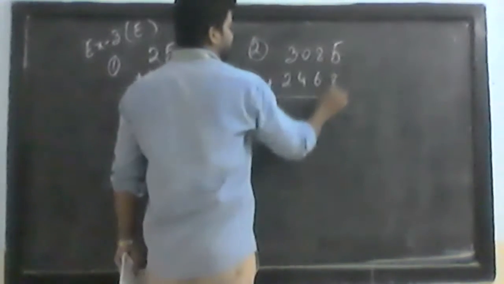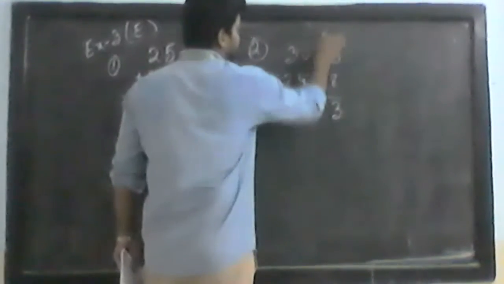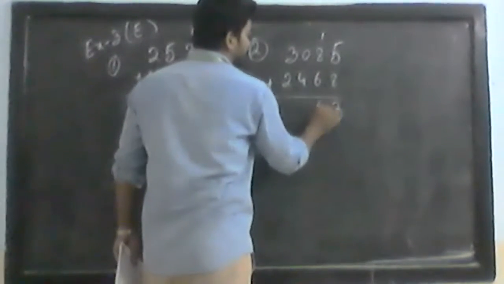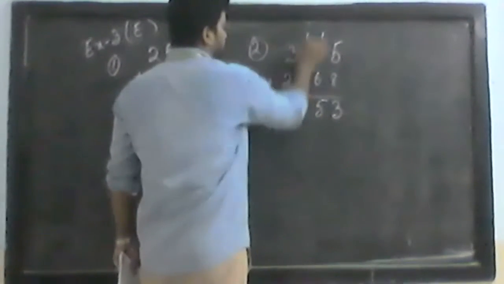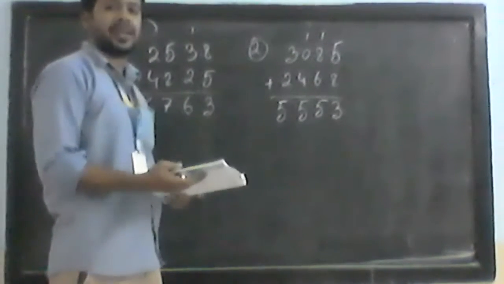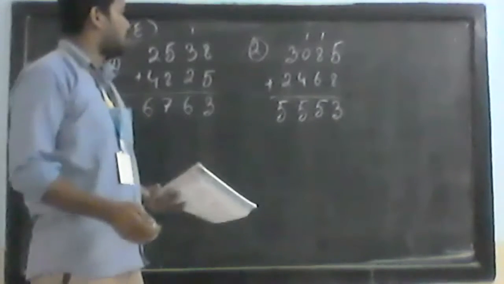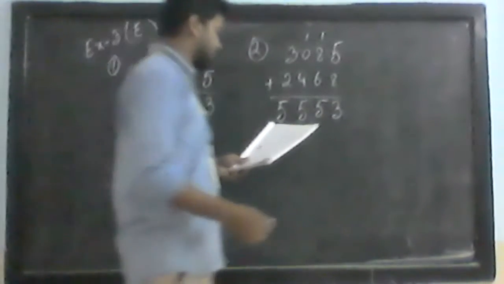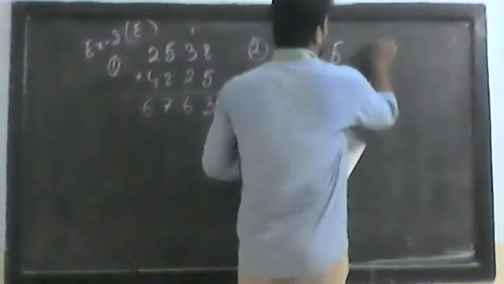Now 5 plus 8 again 13. 13 is 3 carry 1. 8 plus 6 is 14 and carry 1. 4 plus 1, 5 and 2 plus 2, 5. Okay, so 5,553.